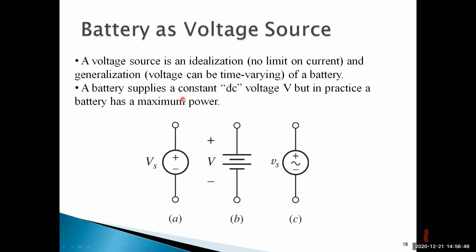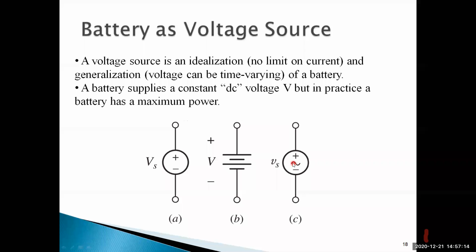A battery supplies constant DC voltage V, but in practice a battery has a maximum power. So this is the battery symbol representation. Here plus minus means DC, so we have to represent the plus minus polarities like this. And this other symbol is for AC.